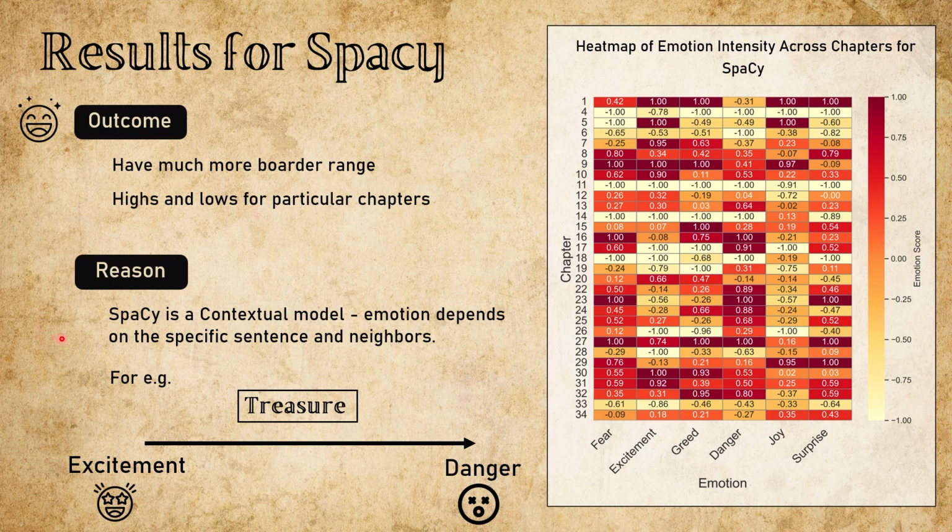Why the improvement? SpaCy is a contextual model. It doesn't just see a word, it sees how the word is used in a sentence, what's around it, and what it means in context. So when a word like treasure appears, SpaCy can sense how it goes from excitement to danger. This richer emotional signal shows that SpaCy didn't just map vocabulary, it understands tone shifts, character tension, and narrative stakes. But the real test is, did this emotional pattern actually reflect what's happening in the story? Let's put our results side by side with the novel itself.